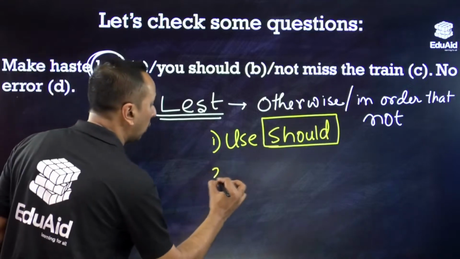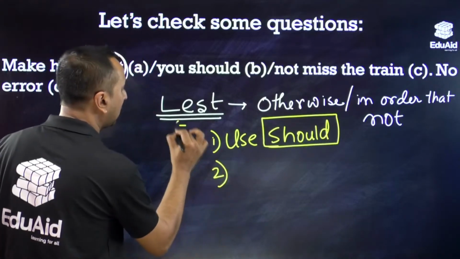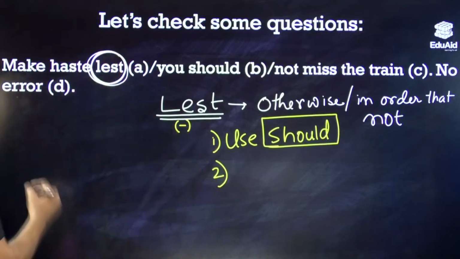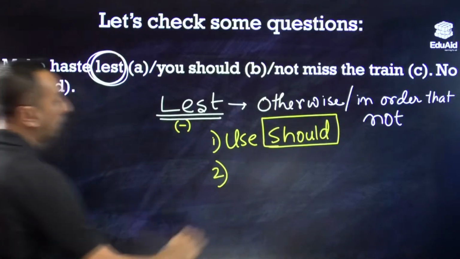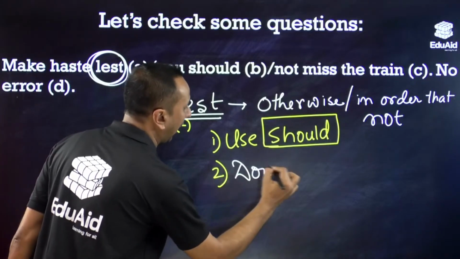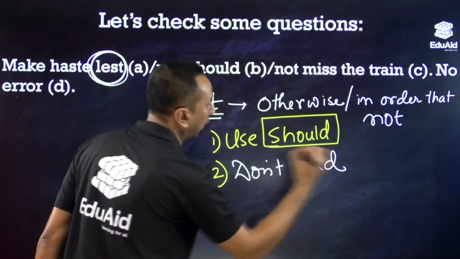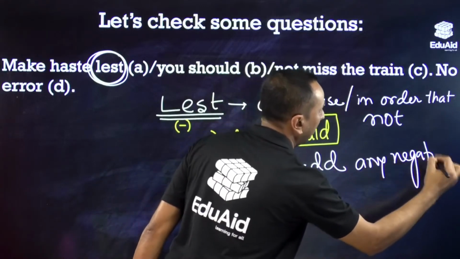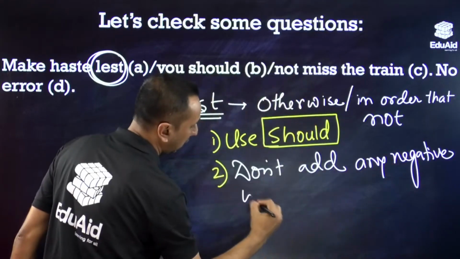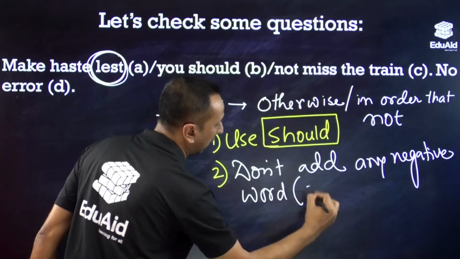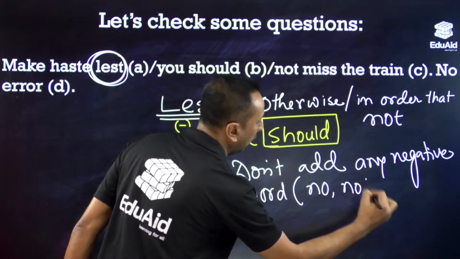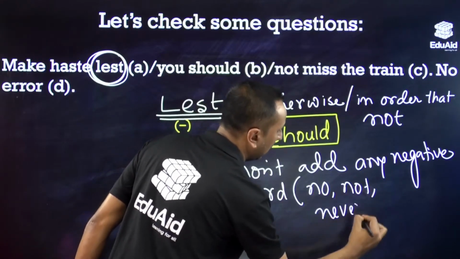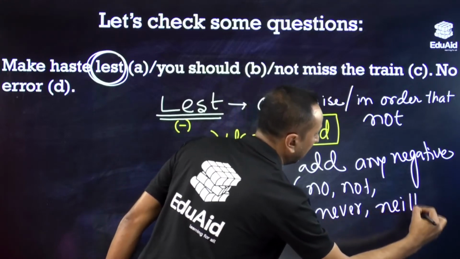The point to note here is that because lest is a negative word, do not add any negative word. By this I mean no, not, never, neither, etc.